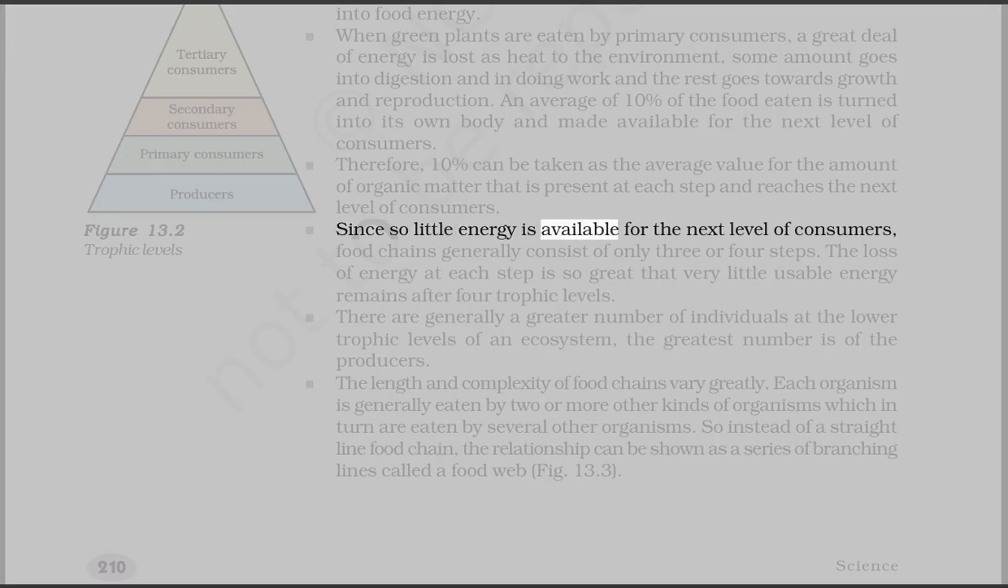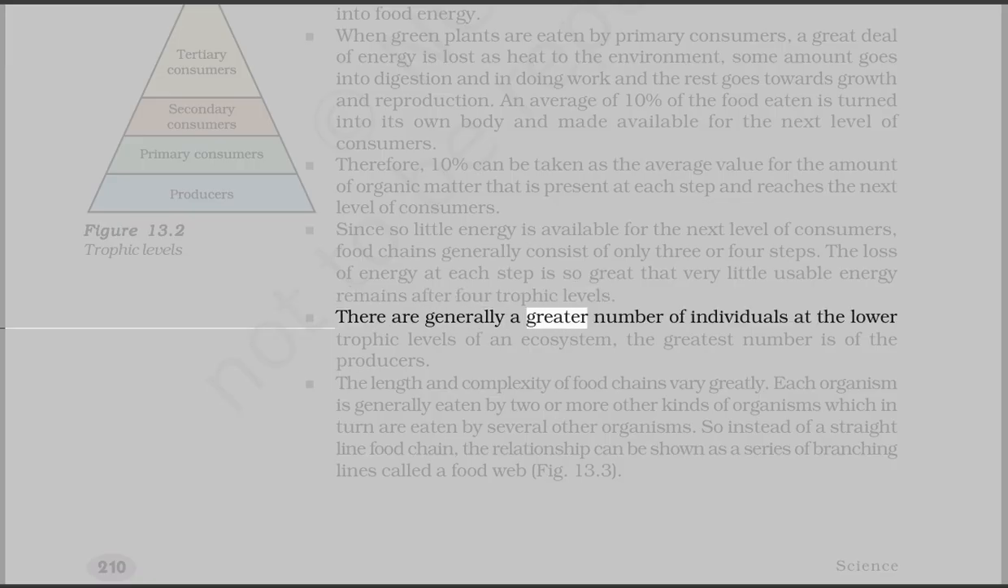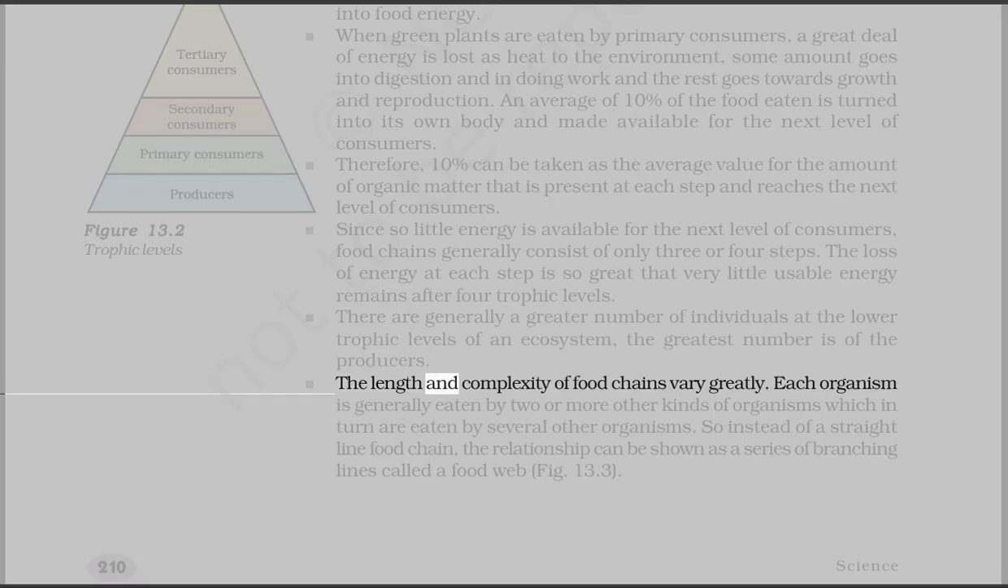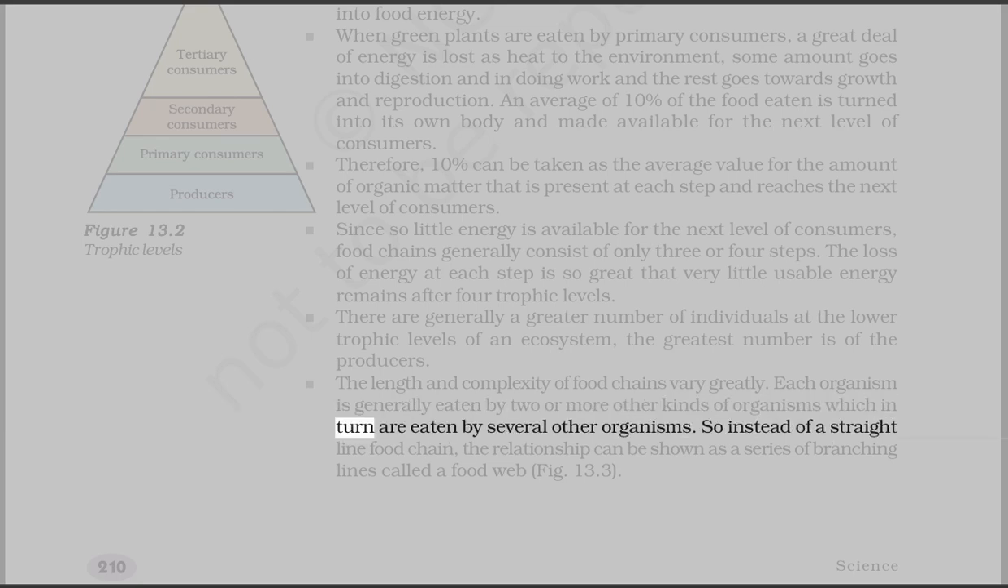Since so little energy is available for the next level of consumers, food chains generally consist of only 3 or 4 steps. The loss of energy at each step is so great that very little usable energy remains after 4 trophic levels. There are generally a greater number of individuals at the lower trophic levels of an ecosystem, the greatest number is of the producers. The length and complexity of food chains vary greatly. Each organism is generally eaten by 2 or more other kinds of organisms which in turn are eaten by several other organisms. So instead of a straight line food chain, the relationship can be shown as a series of branching lines called a food web, Fig 13.3.